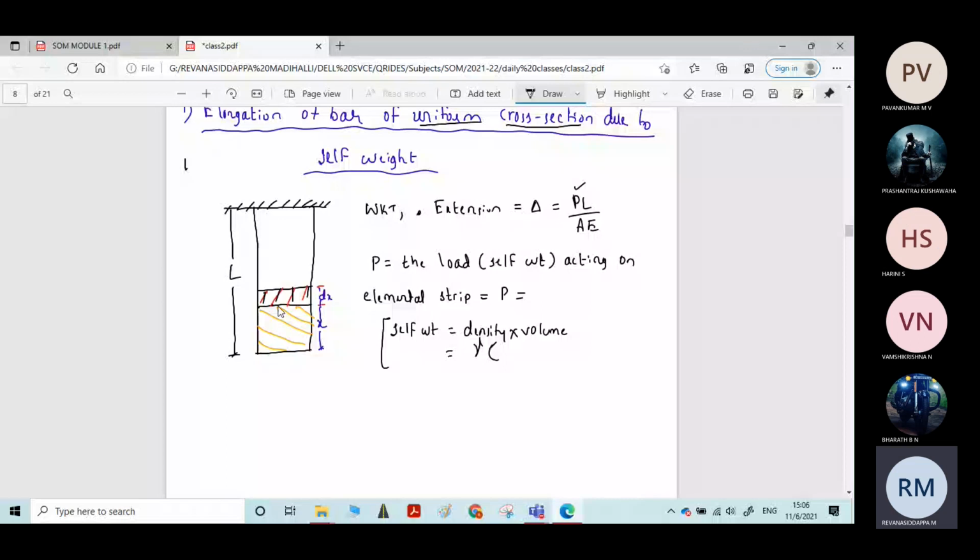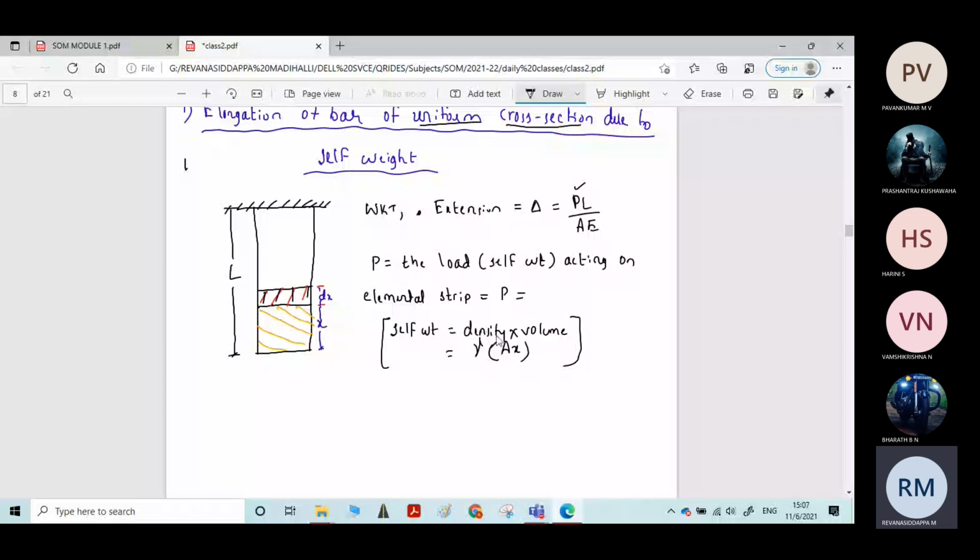Okay, finally you will get self weight. Do you understand, students? This is the only important step here. Self weight is the force acting on the elemental strip, which is the self weight of this yellow hatched portion.